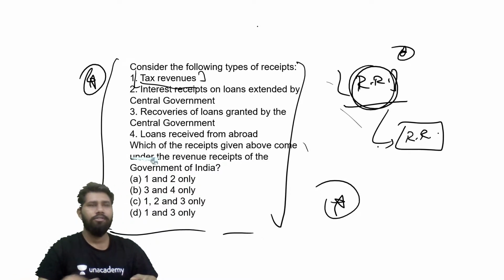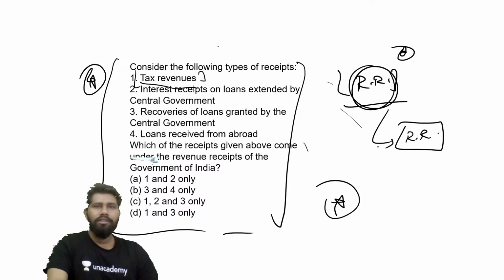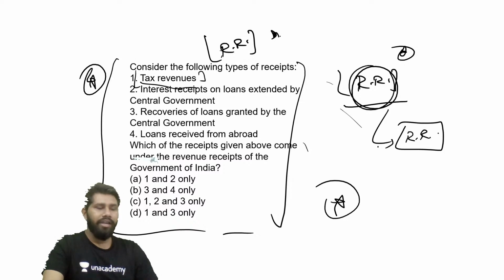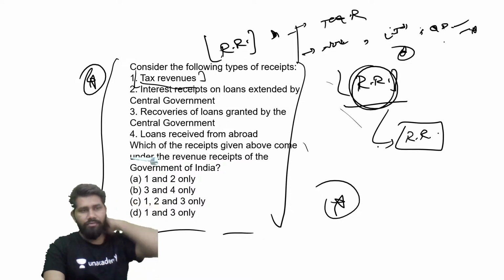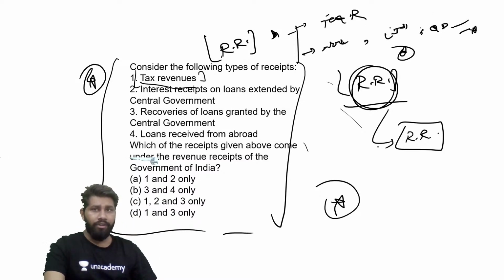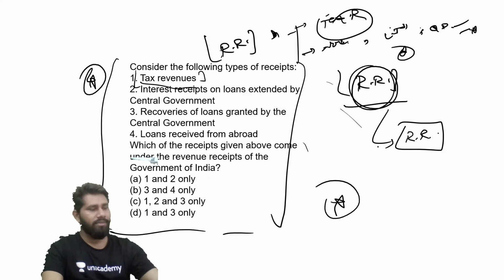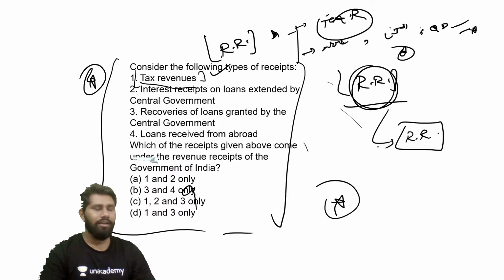Alright guys, let's start the discussion of this particular question. See, what all things basically form the part of revenue receipts. In case of revenue receipts, guys, the government need not sell anything. Please try to understand it. There are two kinds of things. One is tax receipts, and the other one is non-tax receipts. Non-tax receipts means interest and dividends, which are actually received by the government of India. Tax receipts, obviously, this is a very obvious statement, guys. It is an integral part of the revenue receipts. So the first statement will definitely be right. So option B has been eliminated.